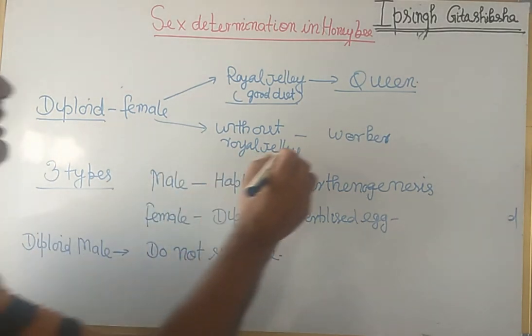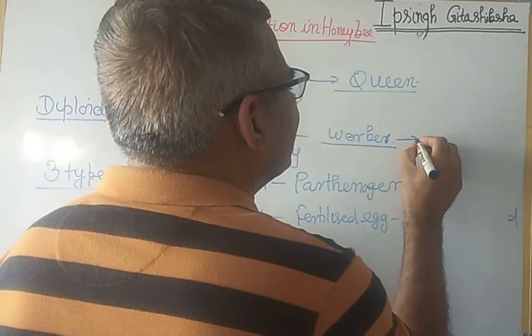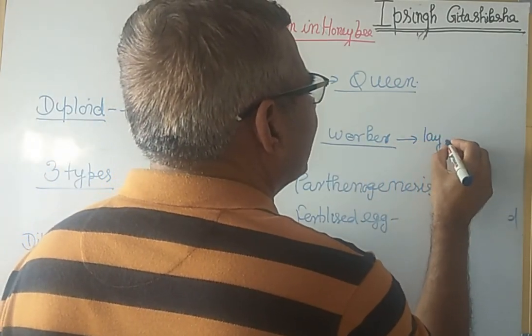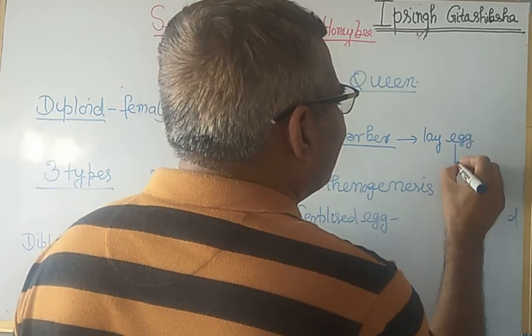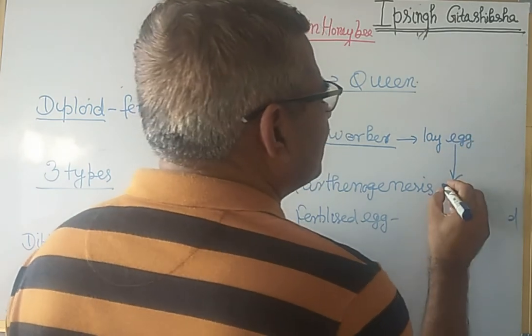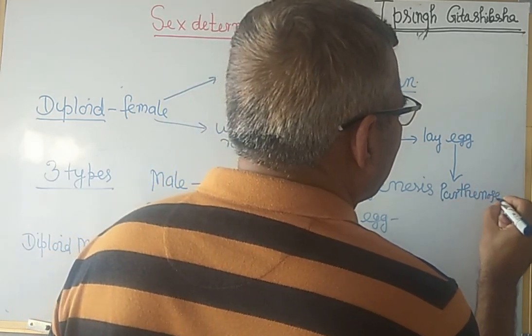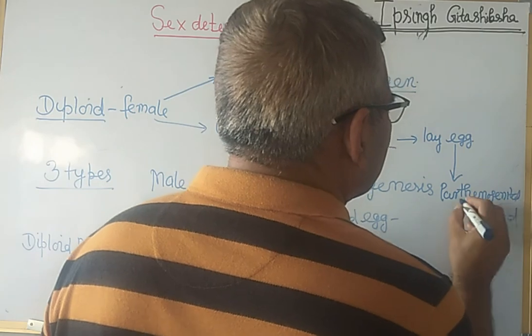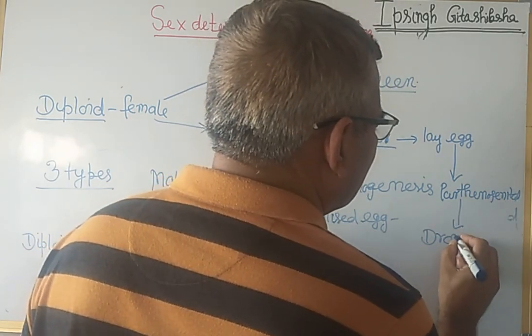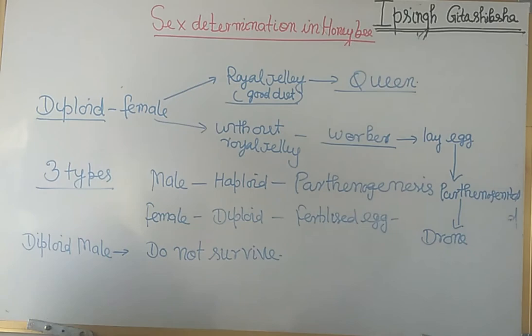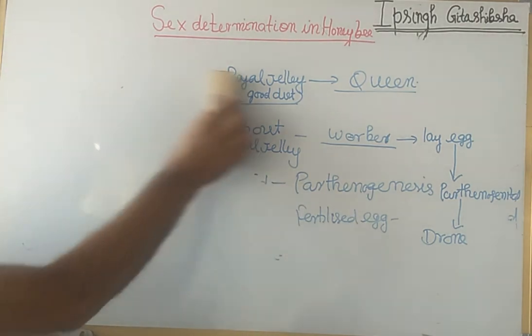These worker can also lay egg, but their egg are developed parthenogenetically without fertilization. They can form drone. Because the workers are sex arrested, they cannot be fertilized, they produce egg only for drone. Without fertilization they develop into male, and this is the sex determination mechanism in honeybee.